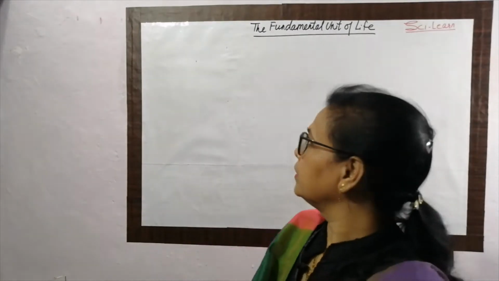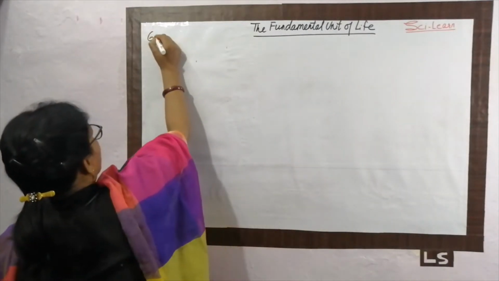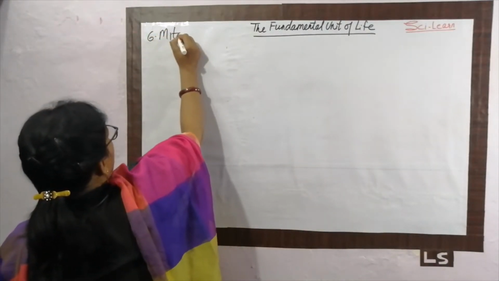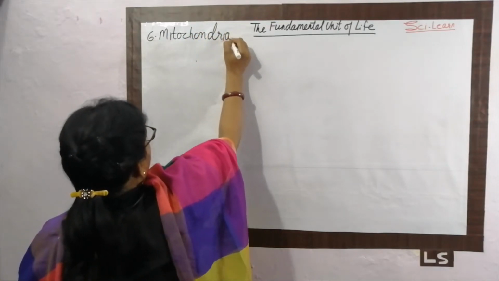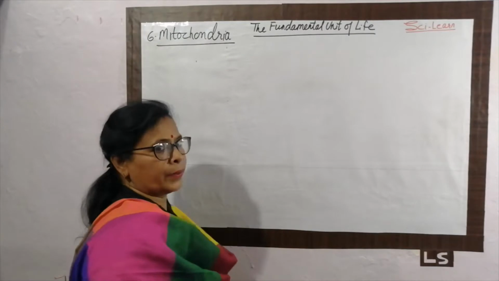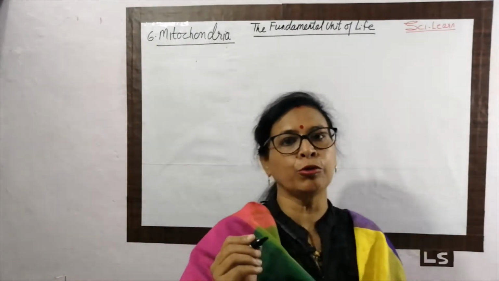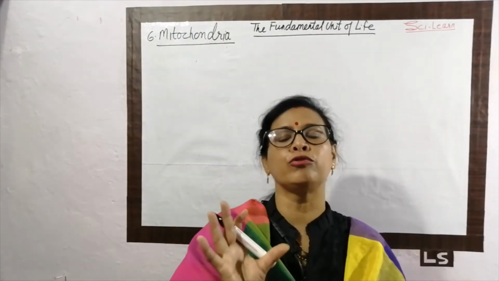Now, next is the sixth cell organelle, that is called mitochondria. Again, it is a combination of two words.